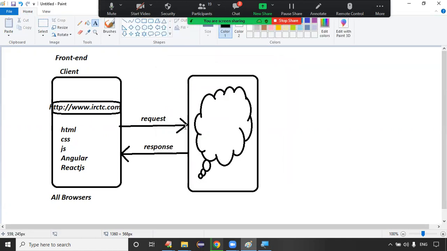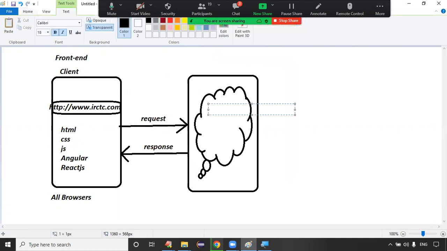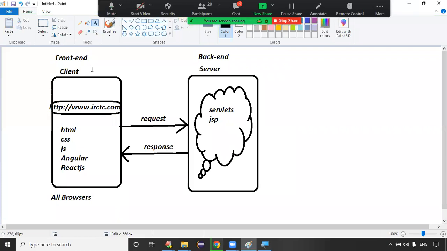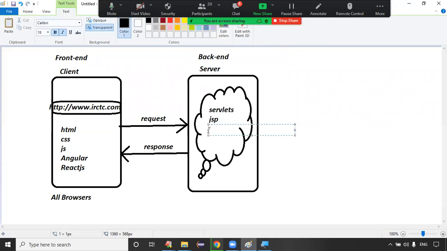Sir, what about my servlets and JSP? Guys, your servlets and JSPs are available at server side. Servlets and JSP are used to write the programming at server side. This is called server side, nothing but back end. Server side is called back end. Servlets and JSP are used to write the programming at server side, guys.